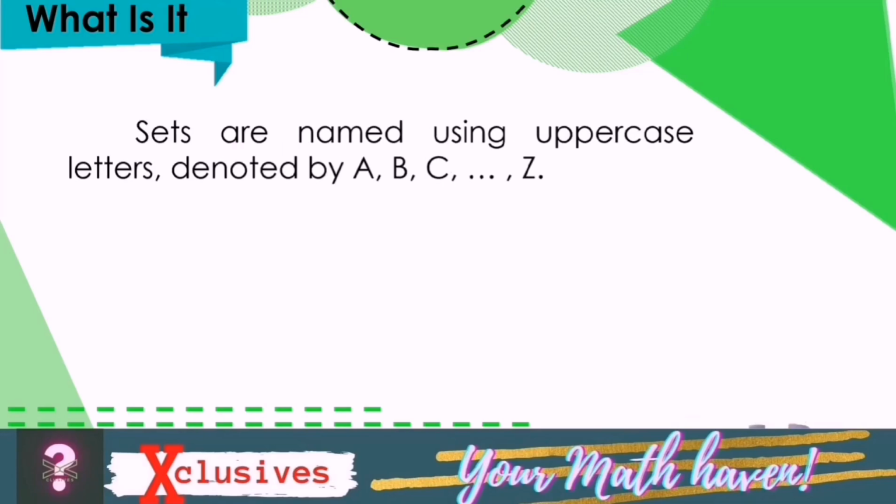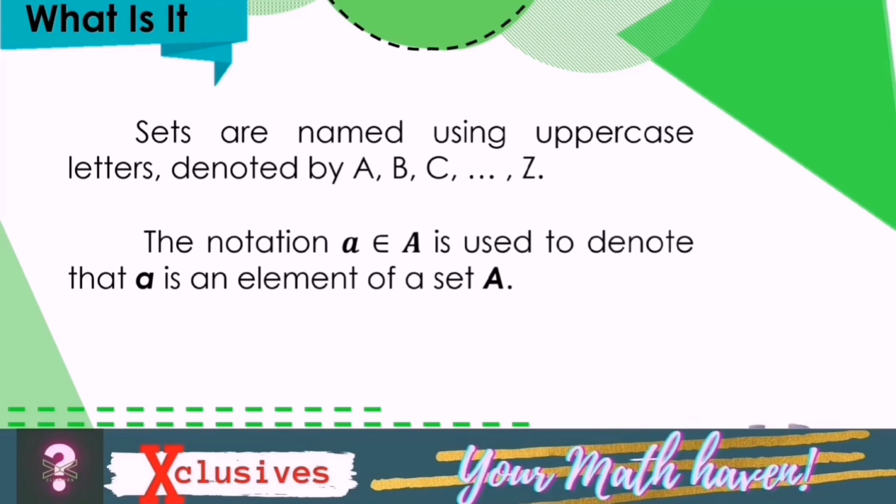Sets are named using uppercase letters denoted by A, B, C, and up to Z. The notation a ∈ A is used to denote that a is an element of a set A. This symbol is used to denote element.